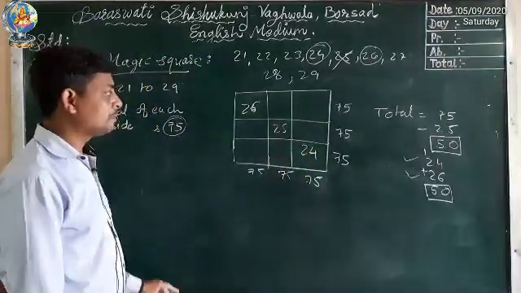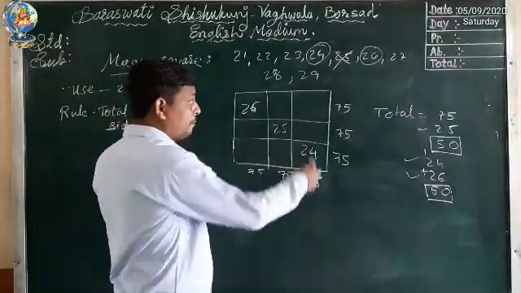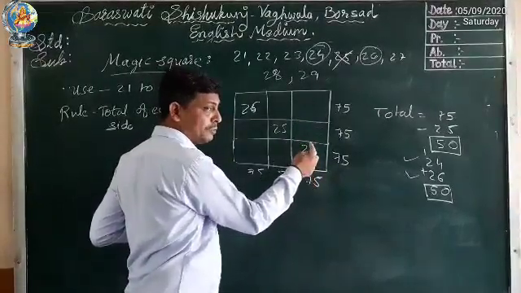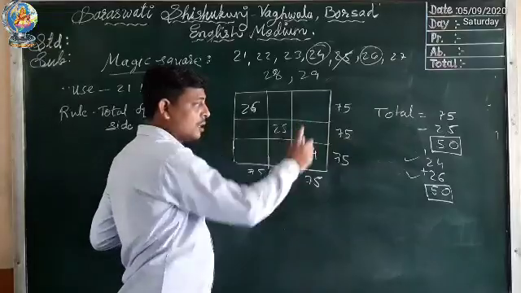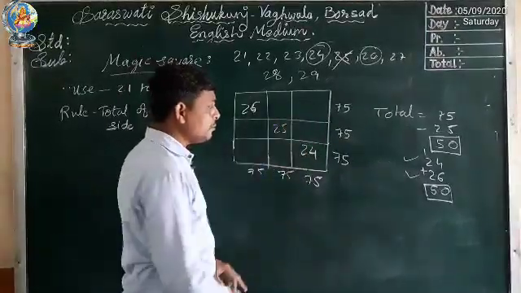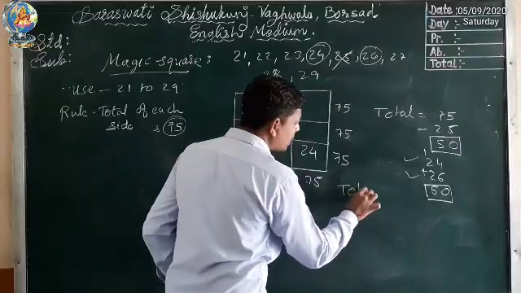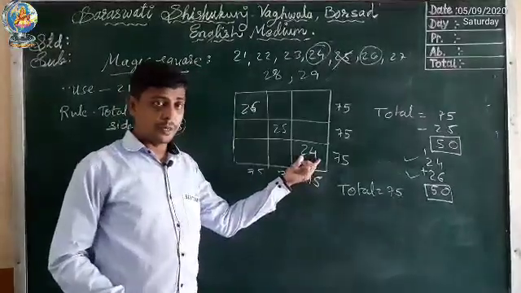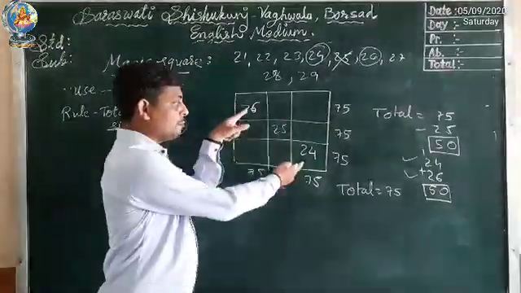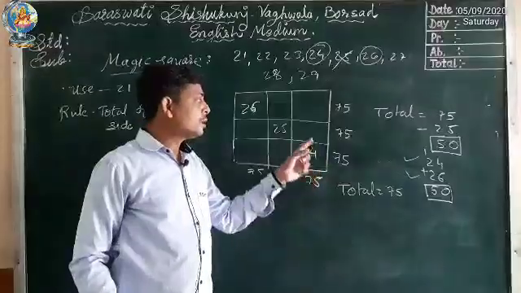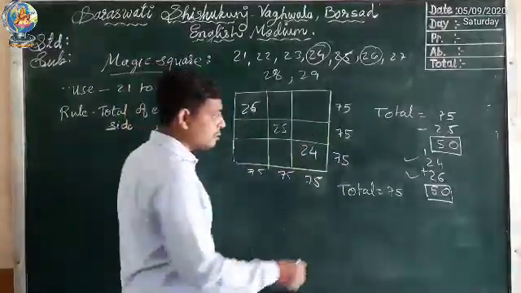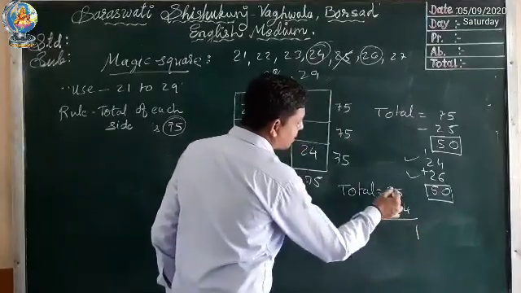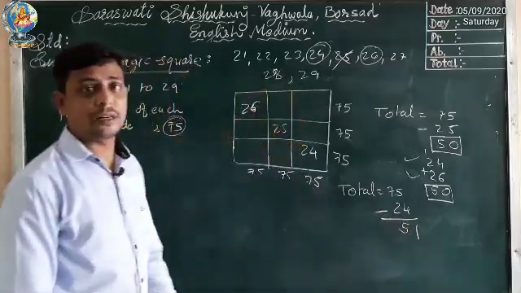Okay. Now we have to find for this line, for this side. Already we have 24, so we are going to find for these two boxes. In this we will use the same method. Total is given 75. Now the number which we have to subtract is 24. Earlier we used 25, so we got two numbers. Here we have to use 24 to get the answer for these two boxes. 5 minus 4, 1 and 7 minus 2, 5. So here we get 51 as the answer.